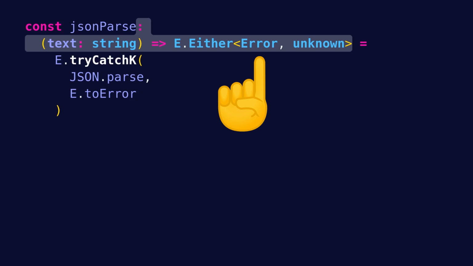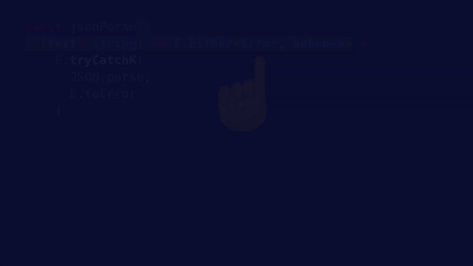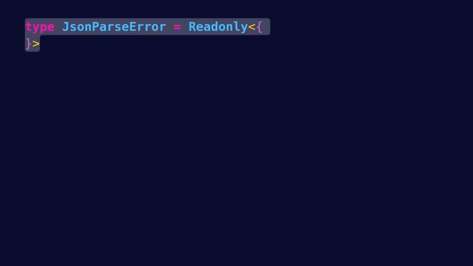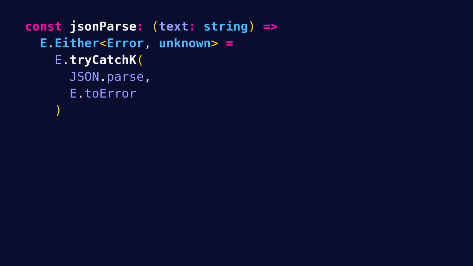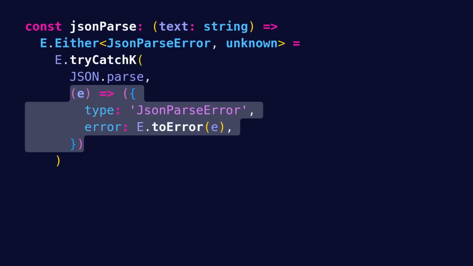However, you might want to return a better error type to be able to pattern match the errors that you get across different functions. So in this case, we could define a custom JsonParseError as an object that has a type and a raw error, and then update our jsonParse function to return that error object instead.